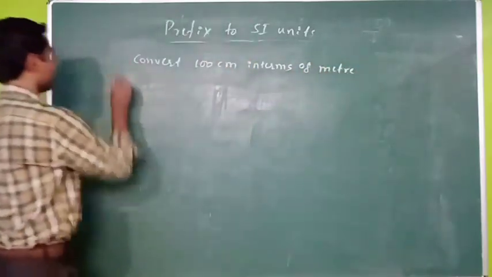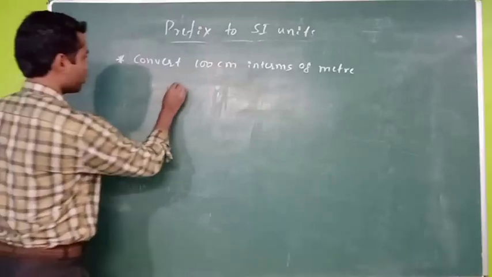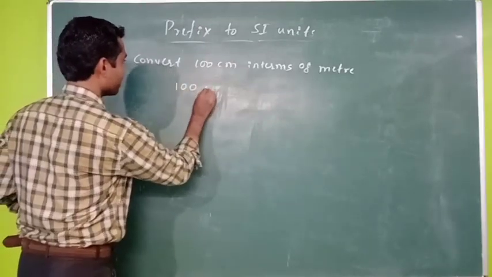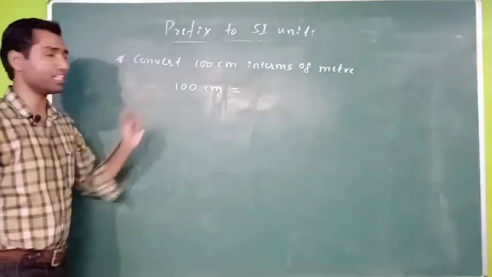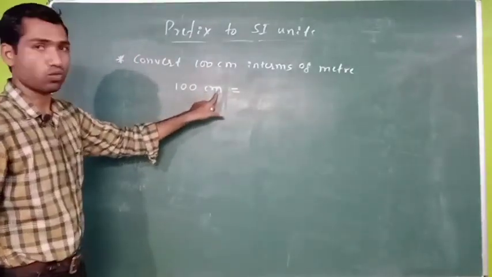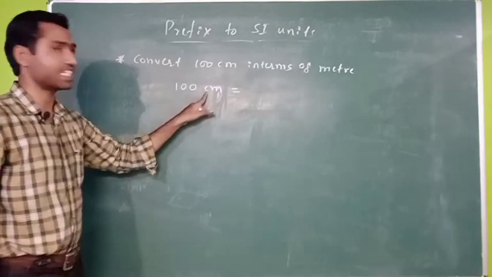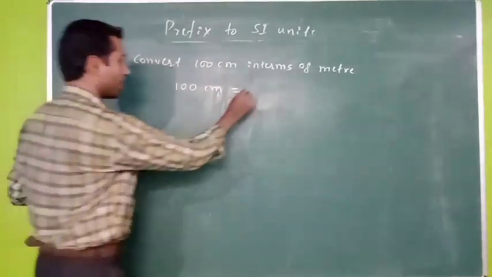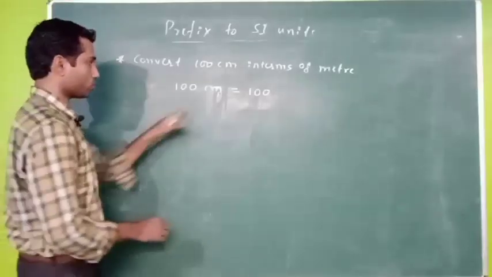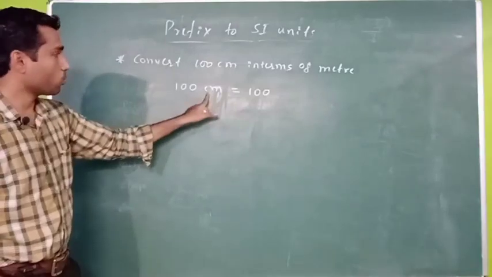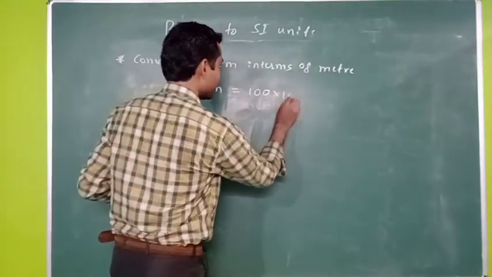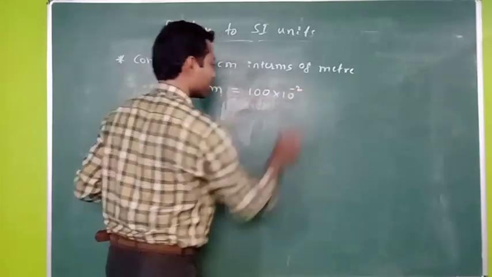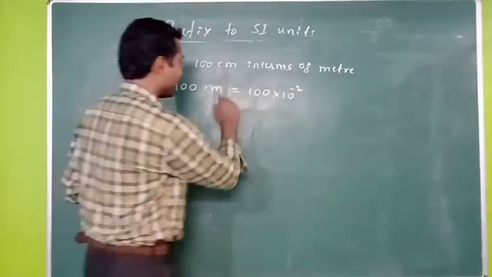So this is the first example what we have to understand. So 100 centimeter is equals to, I want to convert this into meter, only meter. So I have to convert this centi in terms of meter. 100 as it is. So now centi, what is the value of centi? That is equals to 10 raised to minus 2 is the value of centi. So meter as it is.